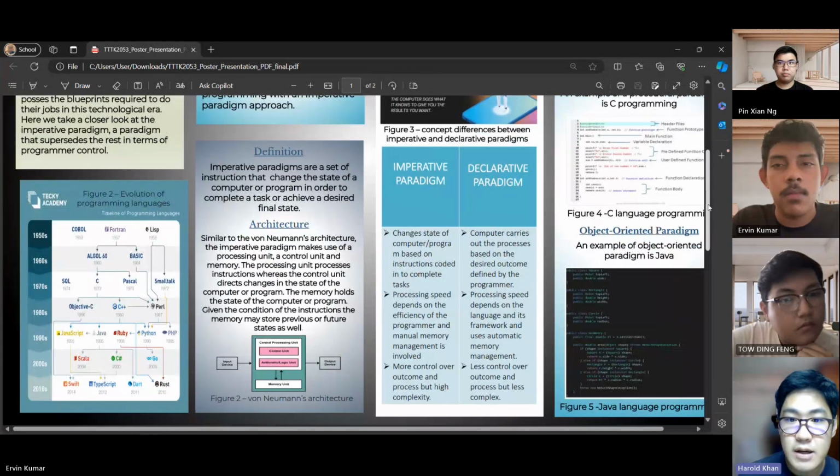So next up is the architecture. Just like von Neumann's architecture, the imperative paradigm uses a processing unit, a control unit, and memory. The processing unit processes instructions, the control unit directs state changes, and memory holds the computer or program state by storing previous or future states based on the instructions.